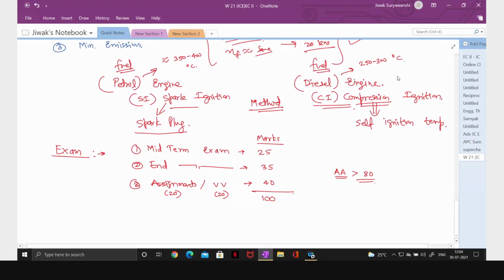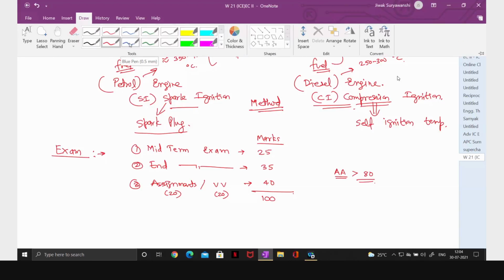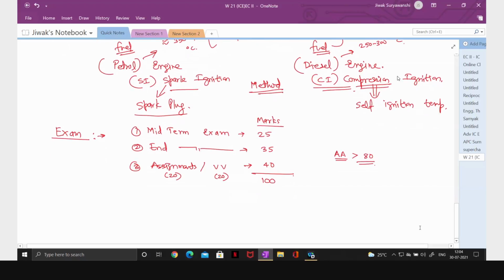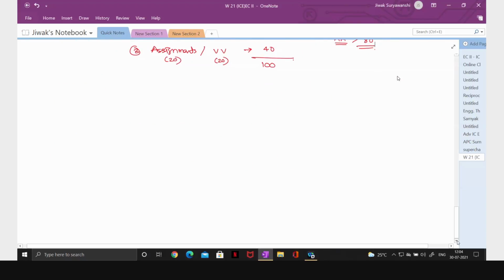Okay. Now coming to our discussion. So we are discussing SI engines and CI engines, and this is classified on the basis of method of ignition. So how are we igniting the fuel or air fuel mixture? How are we igniting the air fuel mixture?